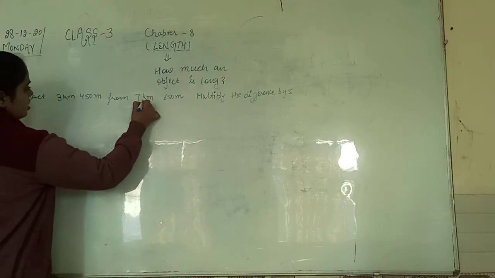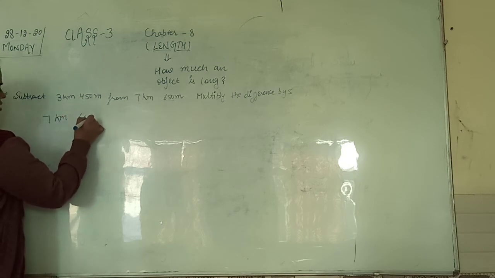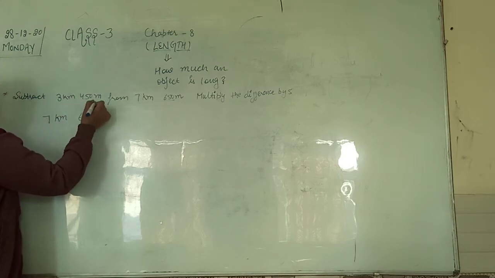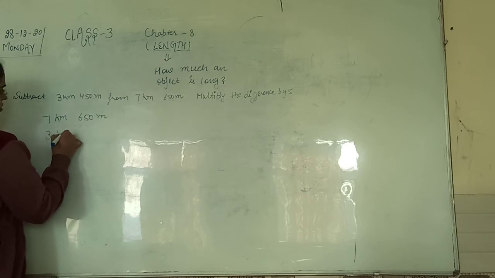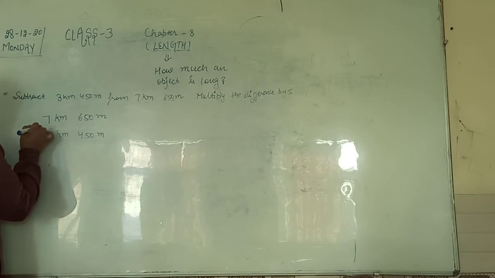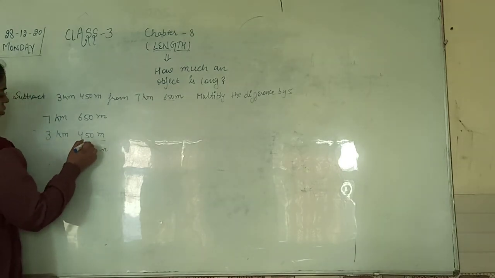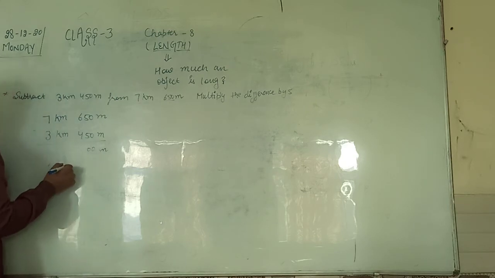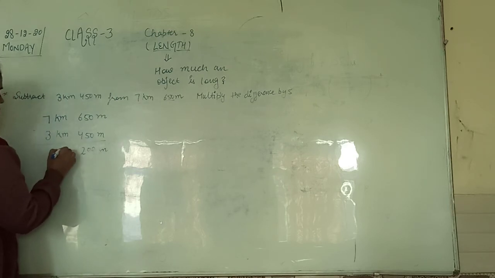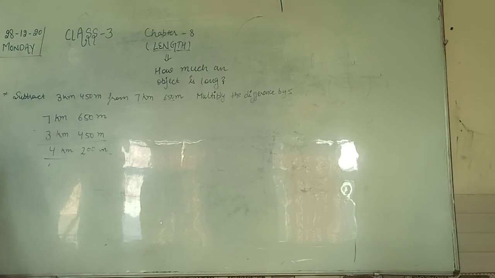It means this will come first, like this: 7 kilometer 650 meter, then 3 kilometer 450 meter below. Now subtract it. Meter: 5 minus 0 is 5, wait, 0 minus 0 is 0, 5 minus 5 is 0, 6 minus 4 is 2. Here will come kilometer: 7 minus 3 is 4. So that is 4 kilometer 200 meter.